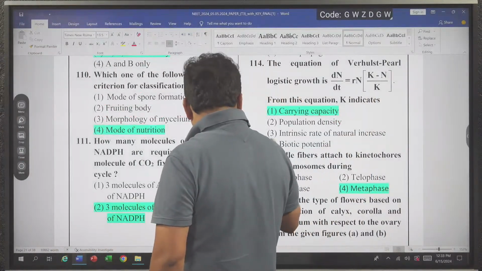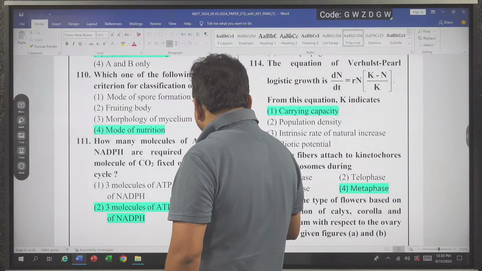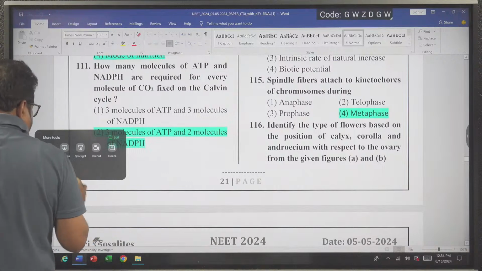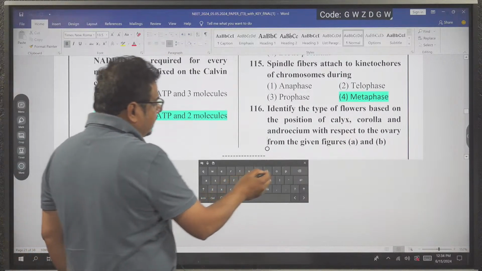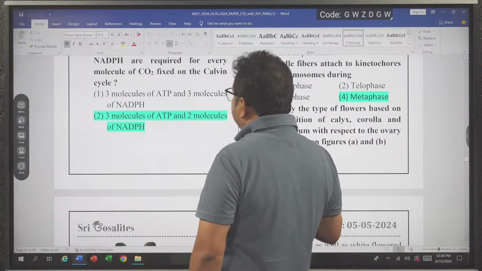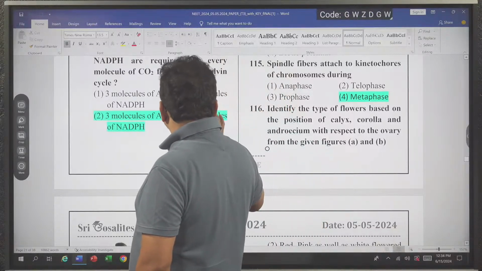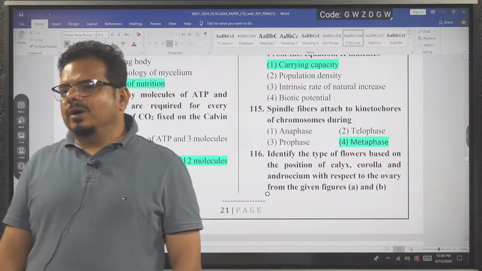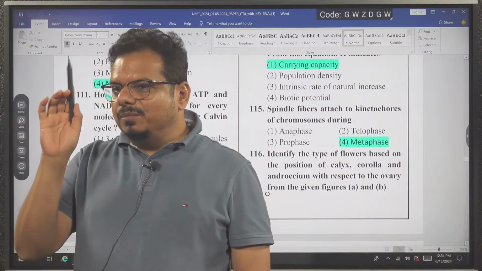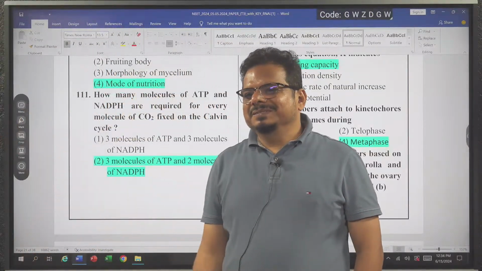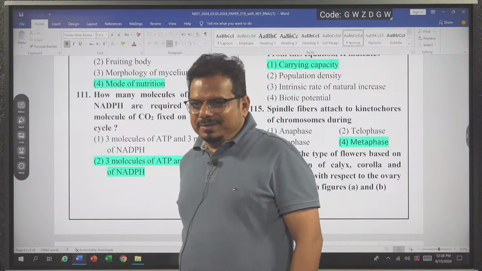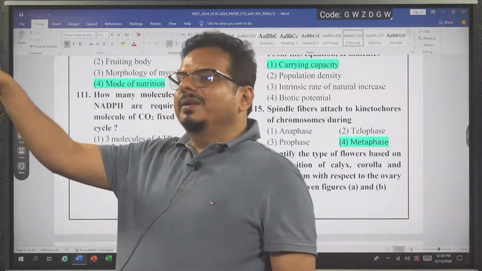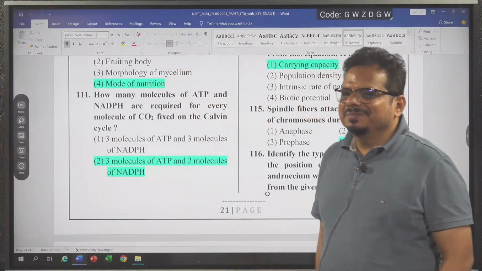Almost a simple question. You cannot say anything was rocket science. But accuracy is important. Even in a simple exam, a lot of commitment is required to come to a 360 type of score. And a simple exam is more dangerous, I told you in the last class also. If a difficult exam comes, it is good. You will find the chances of selection are more in a difficult exam than in a simple exam.